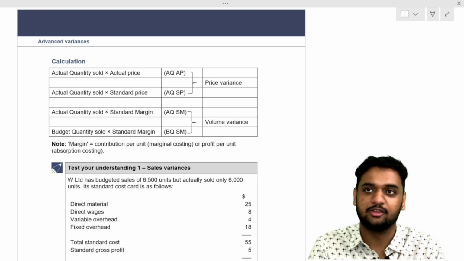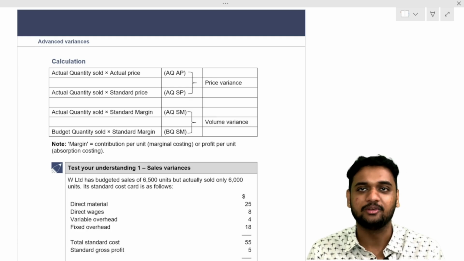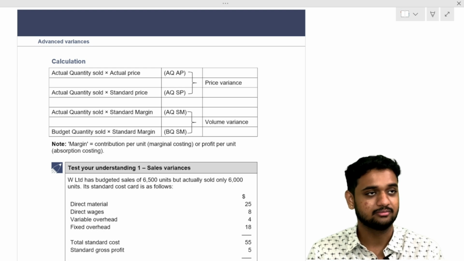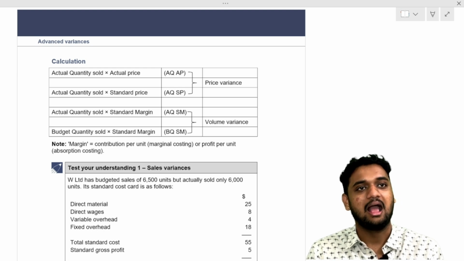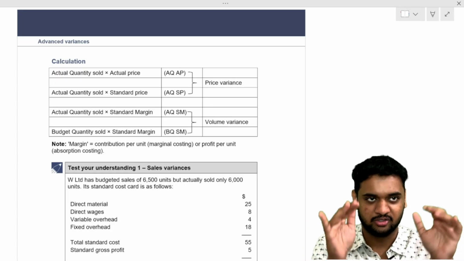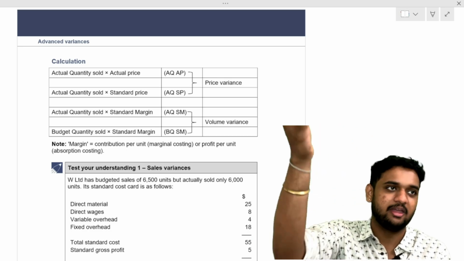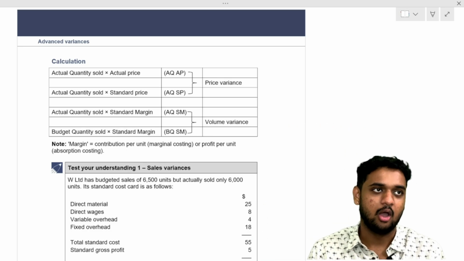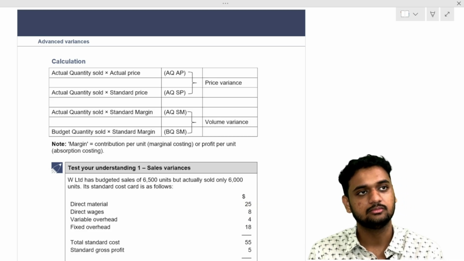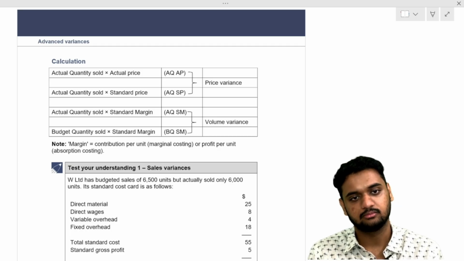Quantity you can't say standard, I should sell this. You can say budgeted, but standard price I should sell at is 200 rupees or 300 rupees. You can say that. Quantity is budgeted. Understood? Tell the formula. Actual quantity I sold minus budgeted quantity, how much I budgeted to sell, into price. What price? Whenever price comes outside, it should be standard price only. Understood?